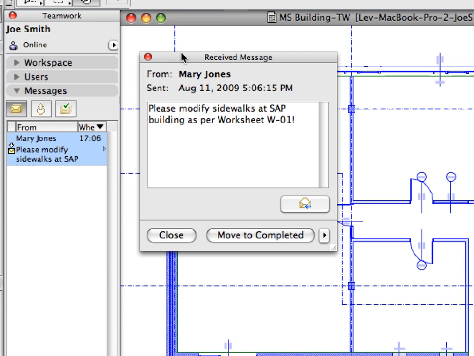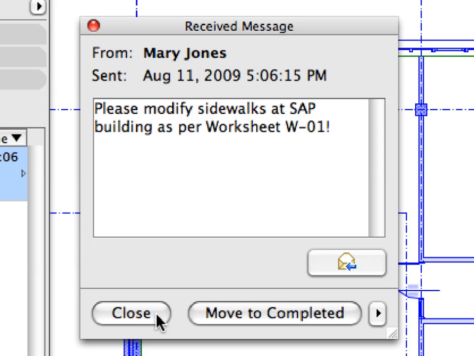Double-click the new message text to open it. The message dialog comes up and shows the name of the sender, the exact date and time the message was sent, and displays the text of the message. There are two buttons at the bottom of this dialog. Using these, you can either close the message and keep it in the To Do message category, or move it to the Completed message category.